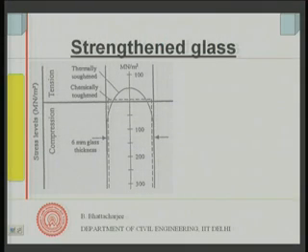For example, this is what a toughened glass will look like. This is the thickness of the glass, and if I look at the stresses, at this point there is compressive stress along this direction, and tensile stress inside. Here it is all compression if it is thermally toughened.